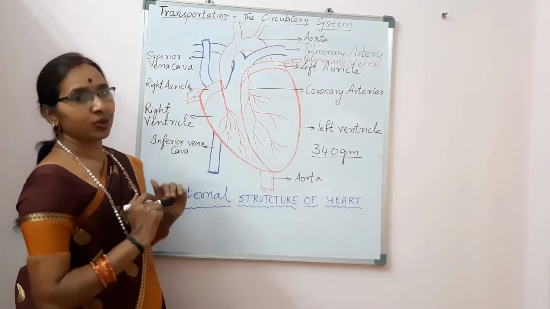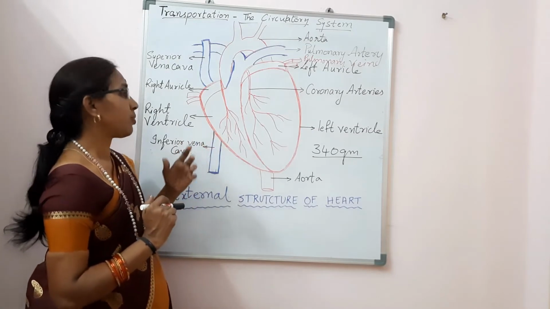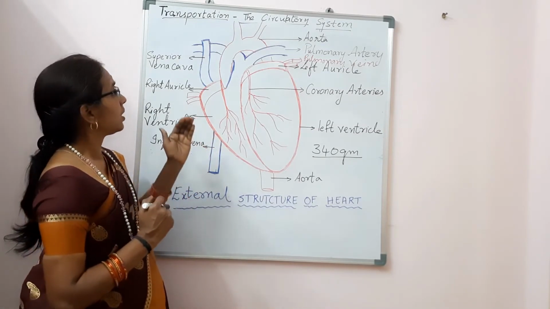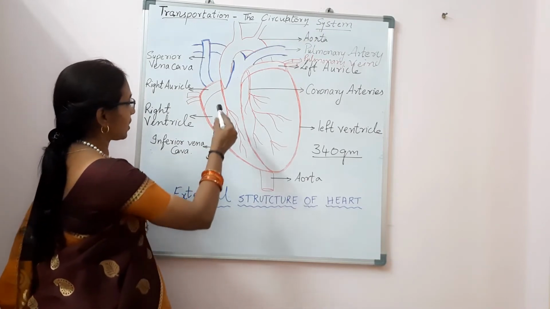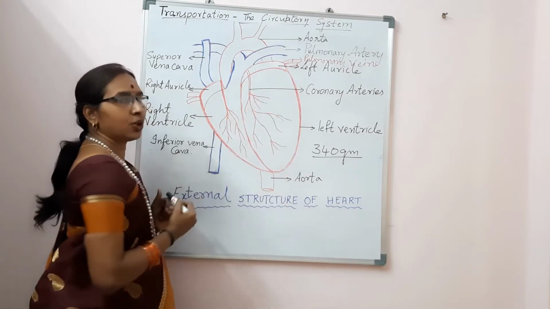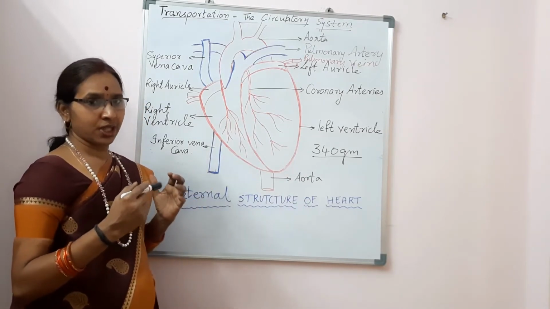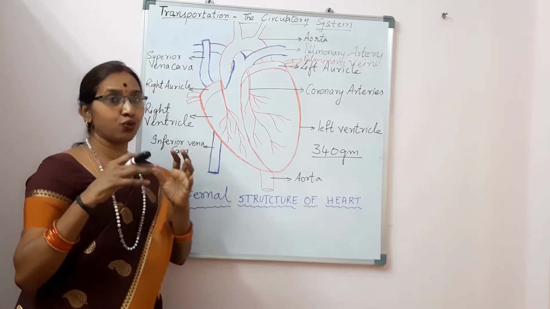Now, having come to know the size, weight, color and shape of the heart, let us learn about the external structure of the heart. Externally, you can see a vertical groove and a horizontal groove. These grooves show that internally the heart is divided into 4 chambers.